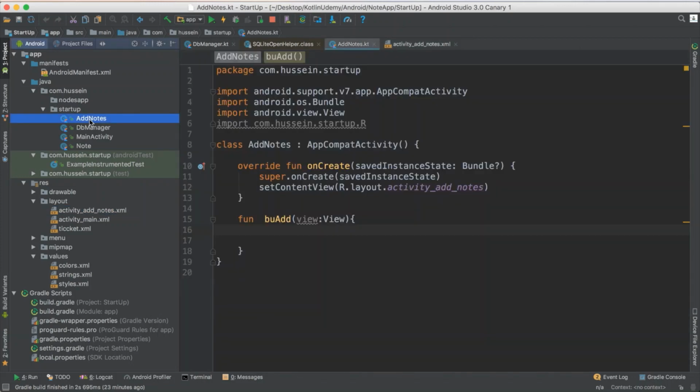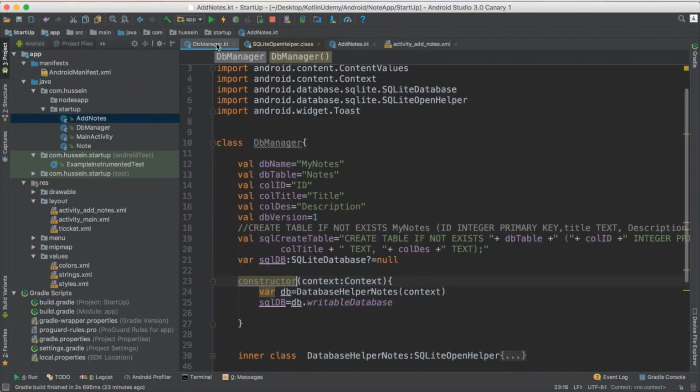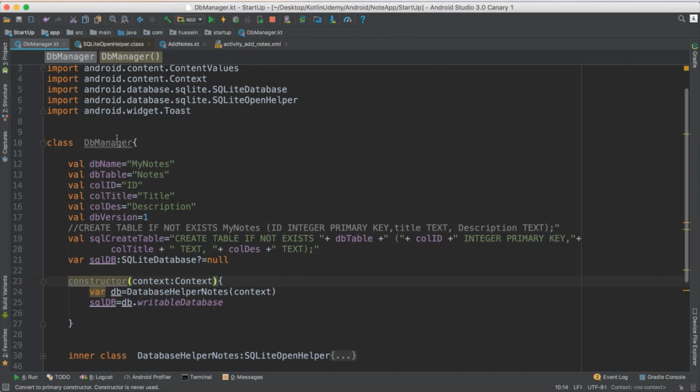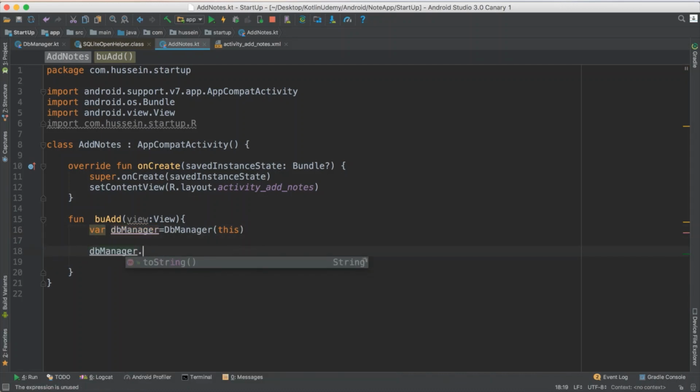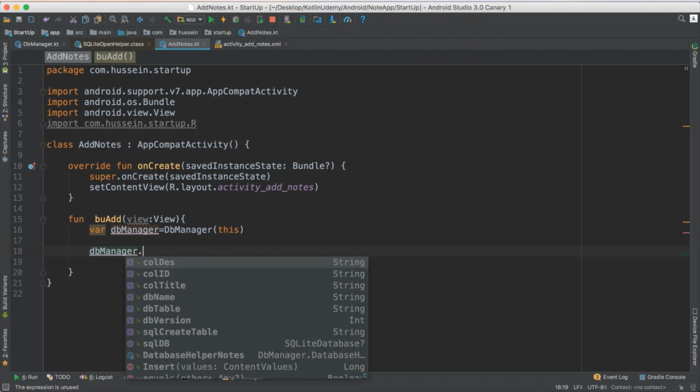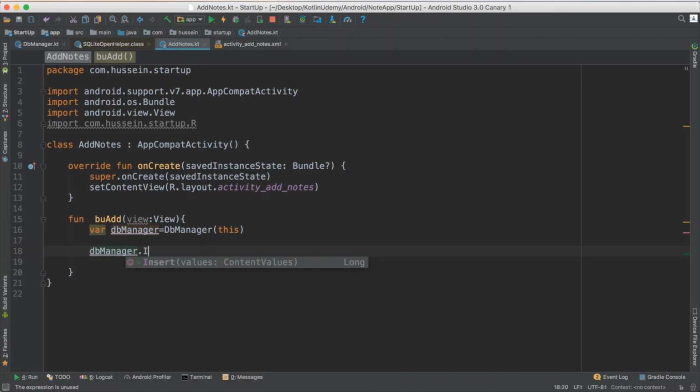So now I could go here, add note, and I have this database manager. I could get an instance from this database. So I say var db manager, and I need a new instance from this, and I send it this. So this will be the context. So now I have the manager. I just insert to it. How to insert? Just call the method insert. Why am I not able to call method insert? Yes, Insert, the first character was capital.